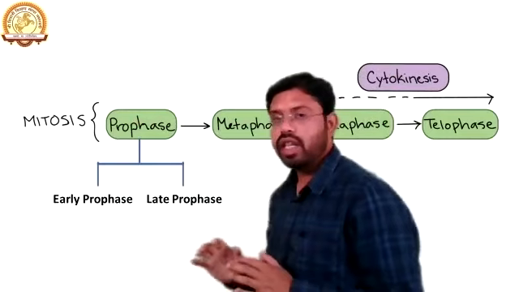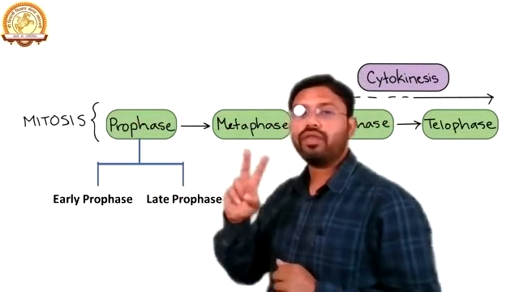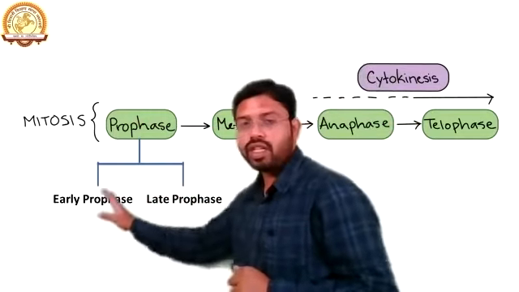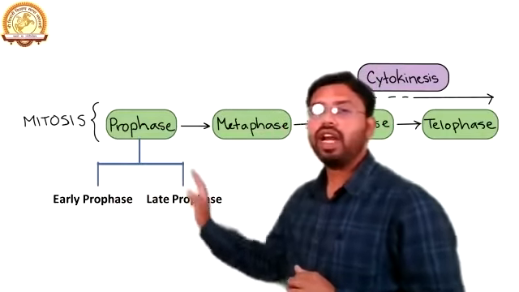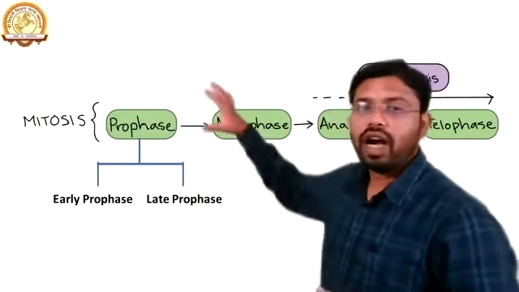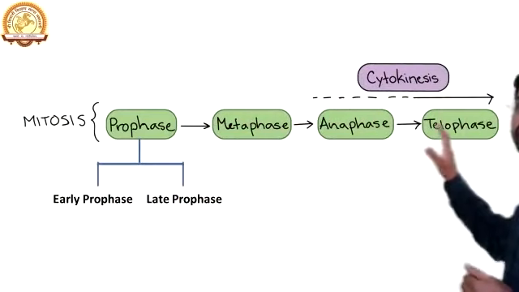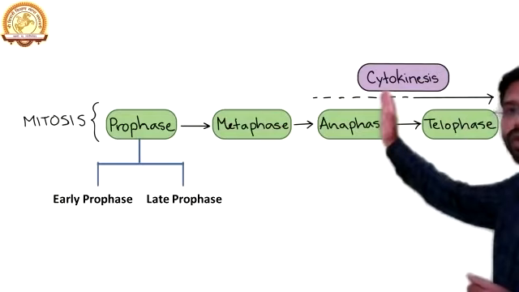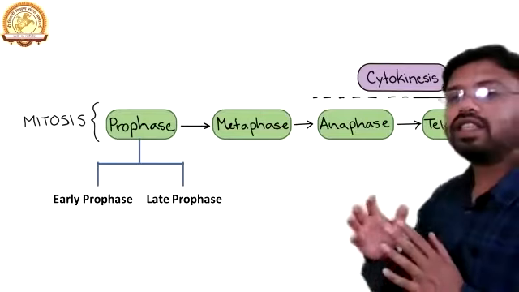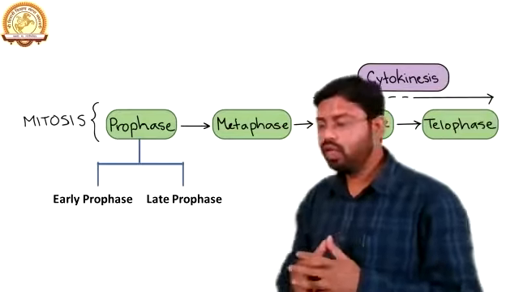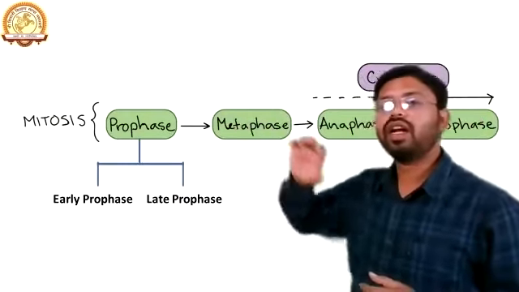Now we are in the M phase, and if we are considering a somatic cell, then it is mitosis. In mitosis, the first stage is prophase. In prophase there are two different phases, early prophase and late prophase. Early means at the beginning, late means at the end. After prophase there is metaphase, then anaphase, then telophase. From anaphase the process of cytokinesis gets started, and at the end of telophase there is the division of the cytoplasm. So these are the particular steps. Now we will understand each step in detail.